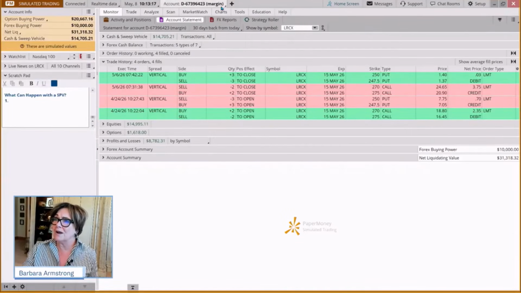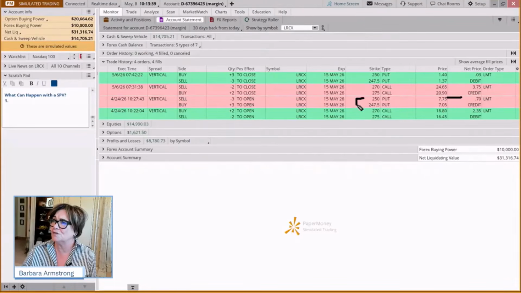Okay, now what about the put side of this? Because on the same day, because we were going to compare and contrast, we did a short put vertical. And how did that work out? Well, on this one, on the short side, let's just go through this while we're here, we sold it for 70 cents. How much were we risking?